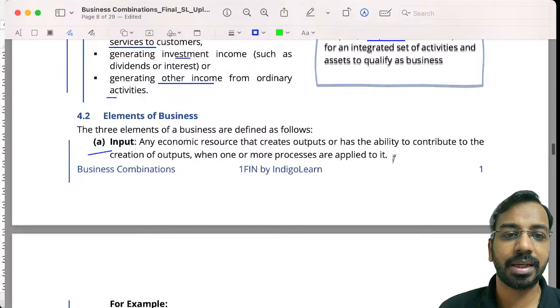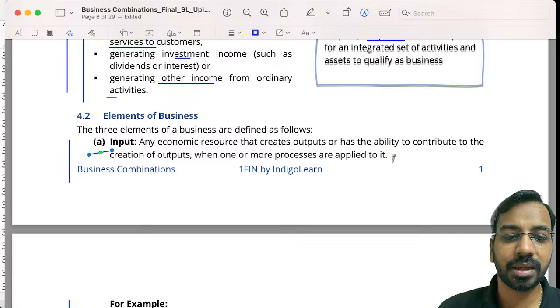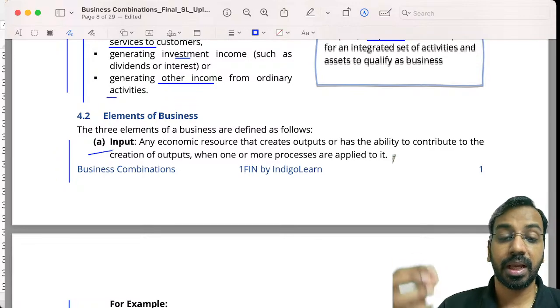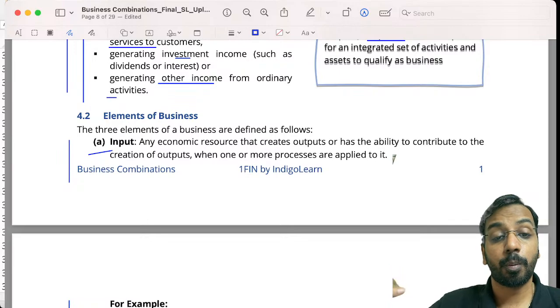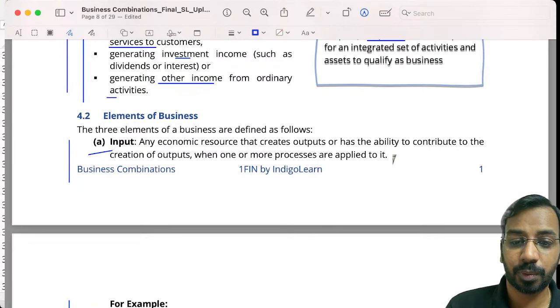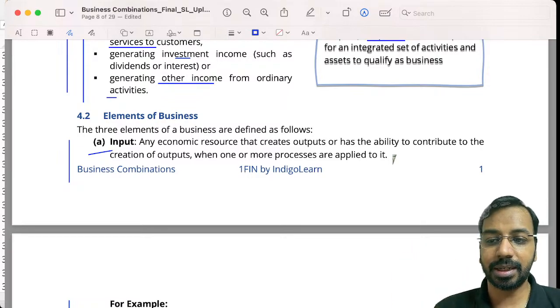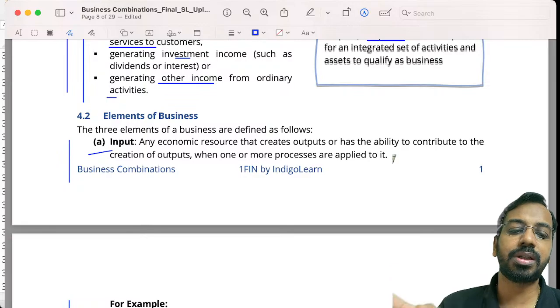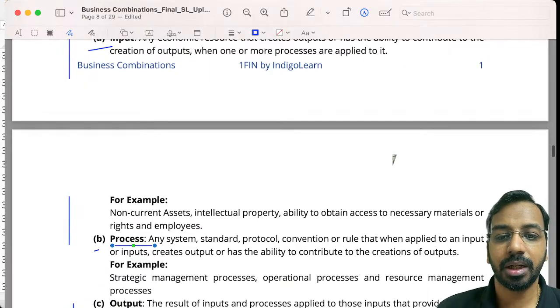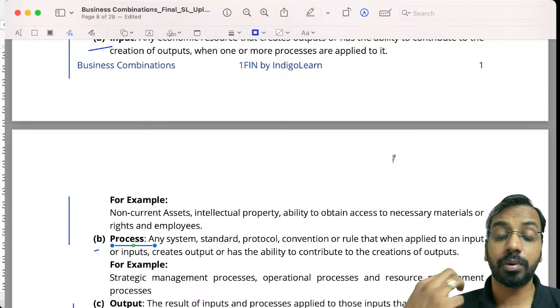And the three critical elements are input, your raw material, other assets, property, plant and equipment. So there are inputs. Then there is a process. So you have input and then you have a process. What does the process do? The process converts the inputs to outputs. So there could be a manufacturing process, or a technological process. Whatever the process is, it gets into operations and converts the input to output, and outputs are the goods and services which are provided to the customers, or which generate income, investment income.